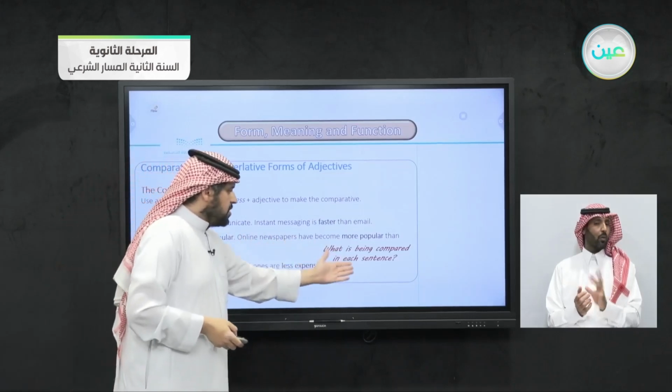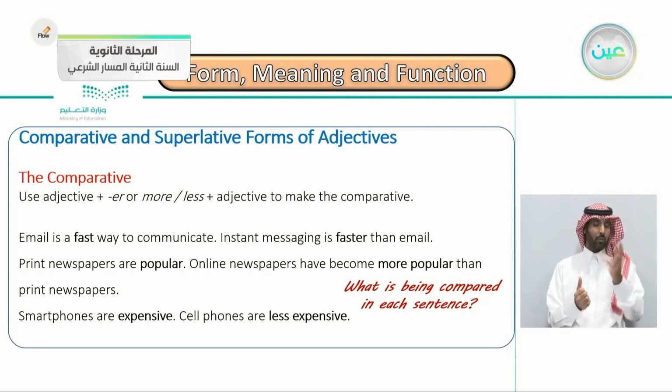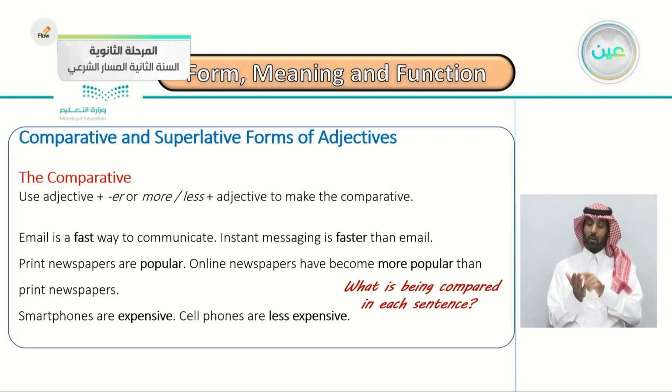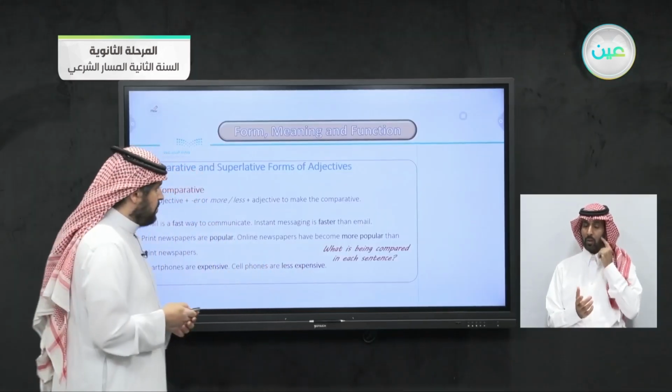So what is being compared in each sentence? In the first sentence, what is being compared? Yes, the communication between email and instant messaging. That's correct. The second example, what is being compared? The second one, print newspapers and online newspapers. Very good. What about the last example? Smartphones are expensive, cell phones are less expensive. What is being compared here? Very good, the cell phone and the smartphone.